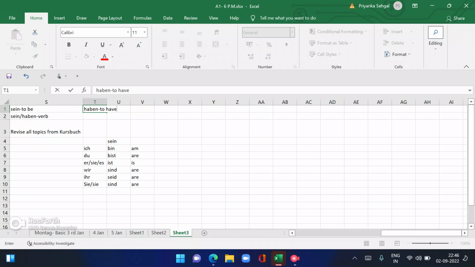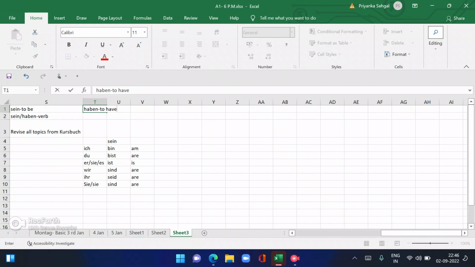When you're learning German, these verbs will help you in making sentences. They are also used as helping verbs with normal verbs, so it is always better to learn this very nicely. So we are going to cover these two verbs and revise all the topics from the course book, from chapter 1. So let us start now.